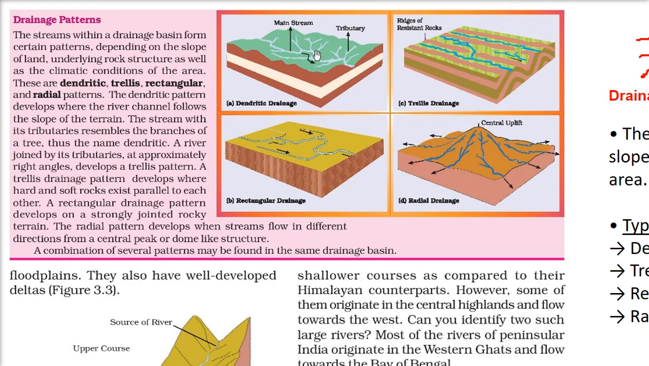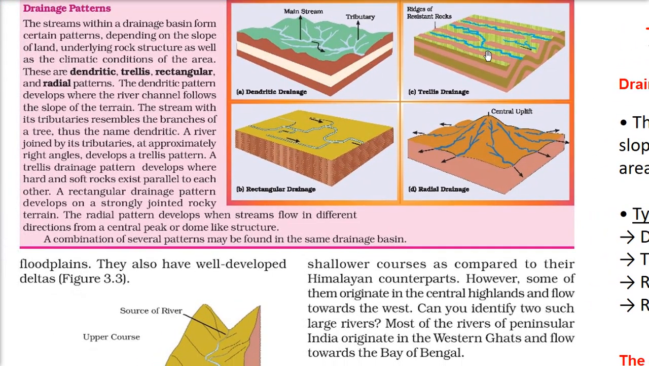So we have this dendritic as a branch of a tree. That is why it is called dendritic. Then the second one is the trellis. Here we have hard rocks and soft rocks. When there is a hard rock, the river will flow like this. But when we have a soft rock, the river will change its course and meet the second river, which is here. This kind of formation is trellis drainage. The trellis drainage pattern develops when a hard and a soft rock exist parallel to each other.